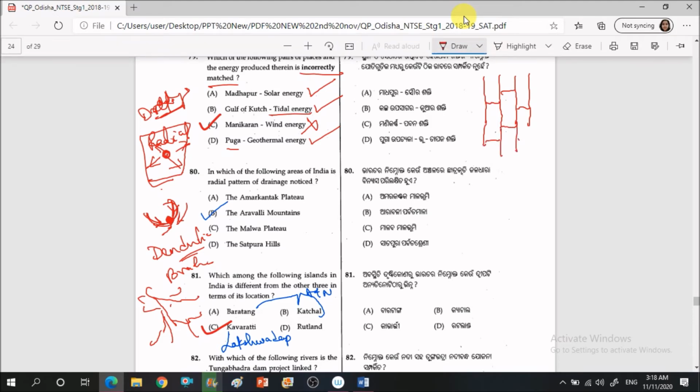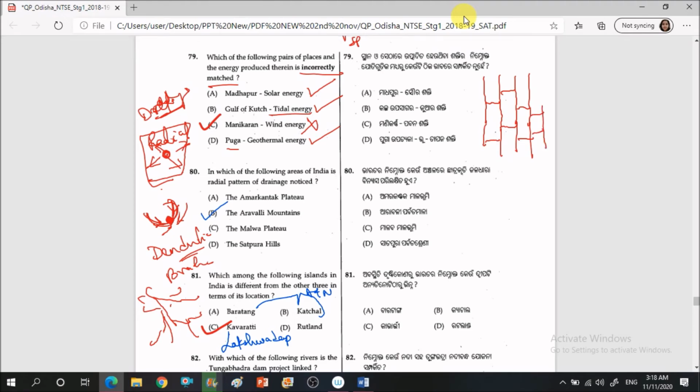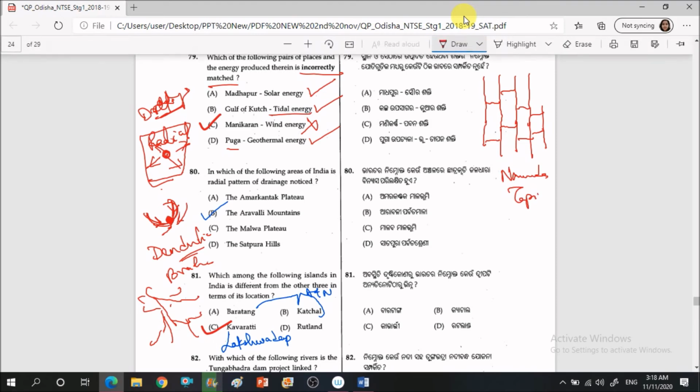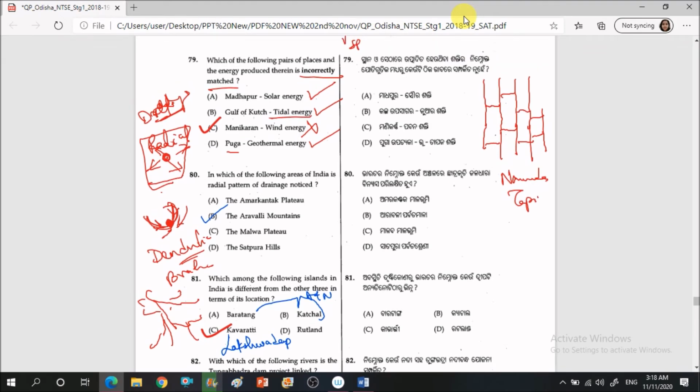So where do we find the trellis system in India? We do find it in the Narmada river, Tapi river basin, and they basically have the Rift Valley feature. These rivers flow through the Rift Valley, for example Narmada and Tapi.